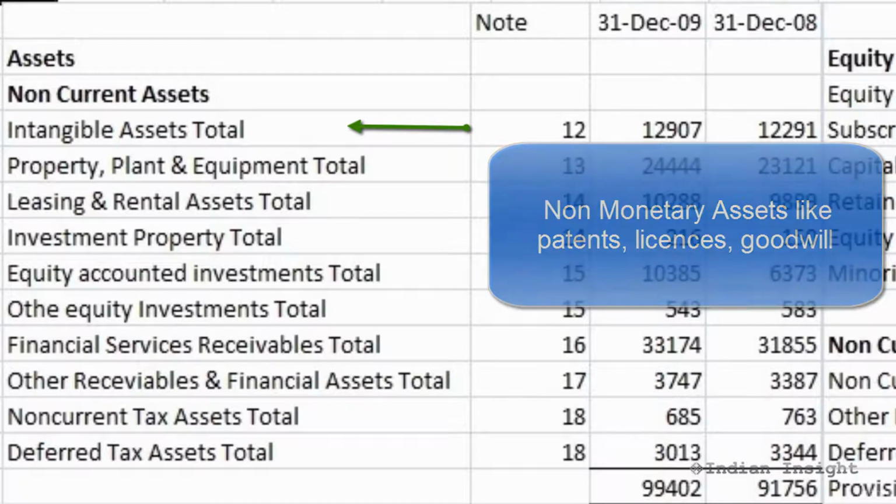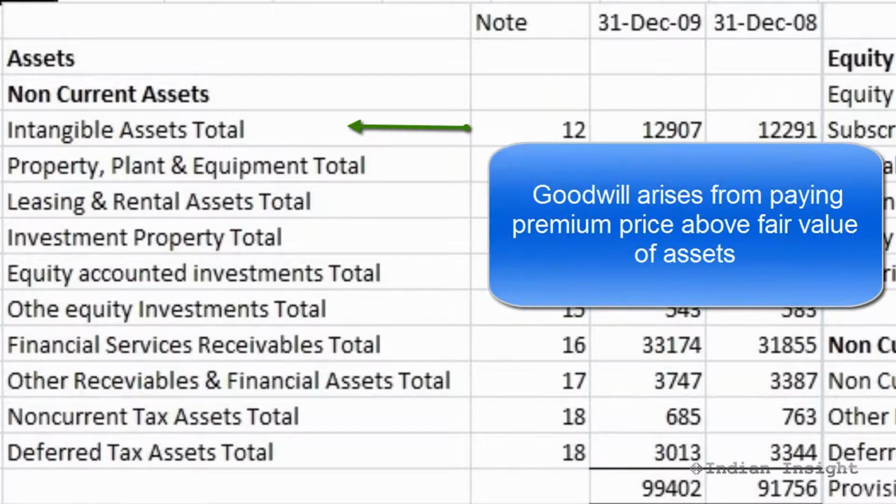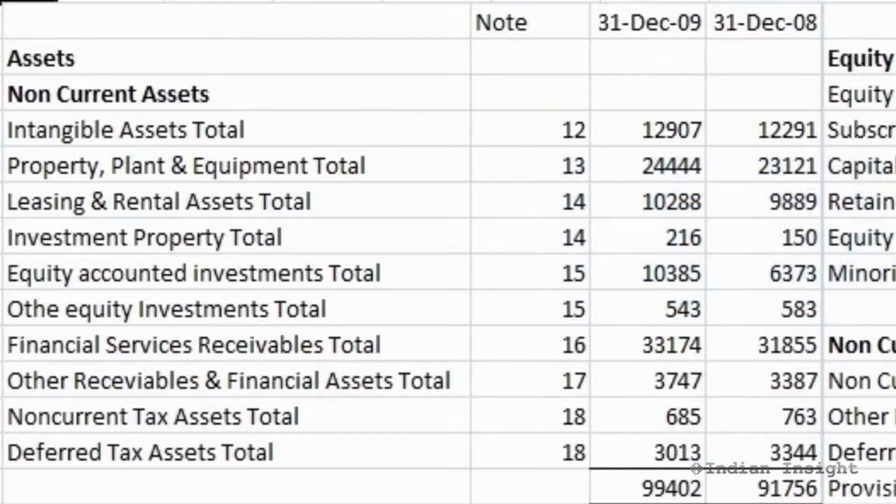Goodwill is another intangible, which is a result of a company paying a premium above the fair value of the assets being acquired as part of a merger or acquisition. This excess amount over the fair value is recorded as goodwill on the balance sheet. There may be a range of other non-current assets on the balance sheet as separate items, and they can be understood by going through the notes to accounts section associated with them.